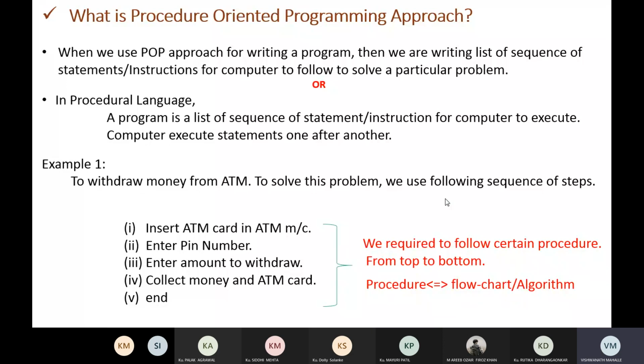We will not collect the money and then enter the PIN. We require to follow certain steps in sequence, from top to bottom. The procedure is nothing but the flowchart and algorithm that you already studied.